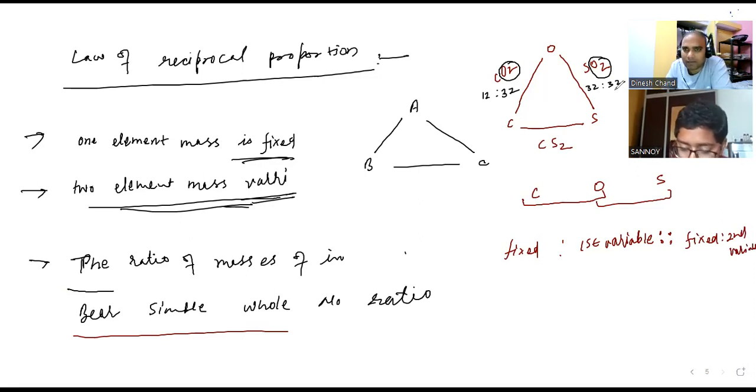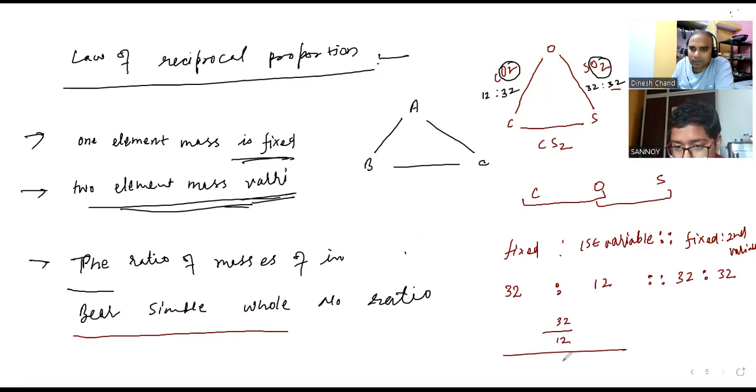If I take the oxygen, I am not putting it in the simple form. I am putting the whole value that is coming. So 32 is there, and the first variable is 12. Then again, the fixed one is 32, and the next variable is again 32. So it should come 2:1. Check how much is coming. 32 by 12 total divided by 32 by 32.